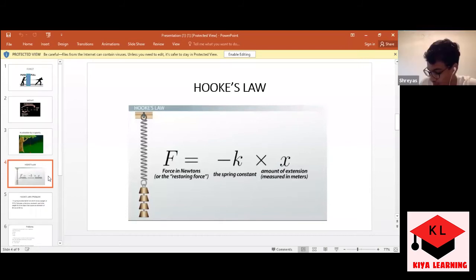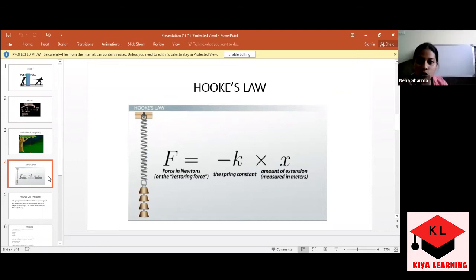Hooke's law states that extension is directly proportional to the load attached to it. Exactly. And do you know, I don't know because I haven't checked clearly in your textbook. Can you see? Here in front of you on the screen, it is given that F is equal to minus kx. Is the minus sign indicated there in your book or not? No, it's just kx. So spring constant is just k. It's positive.